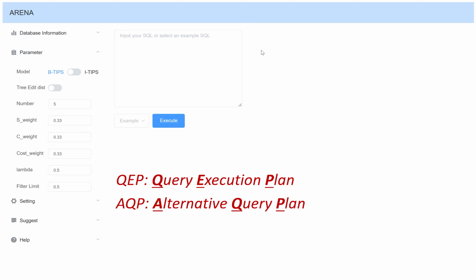We present Arena, a novel end-to-end and generic framework that facilitates exploration of informative AQPs of a given SQL query to aid the comprehension of QEP selection. The QEP represents an execution strategy selected by a relational query engine for a given SQL query, and AQPs represent other execution strategies having a worse performance than QEP.